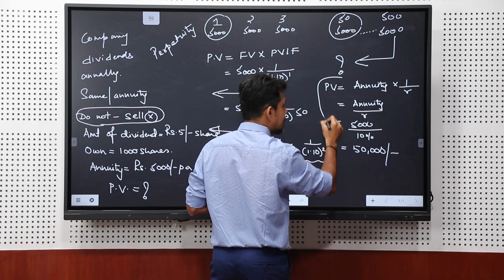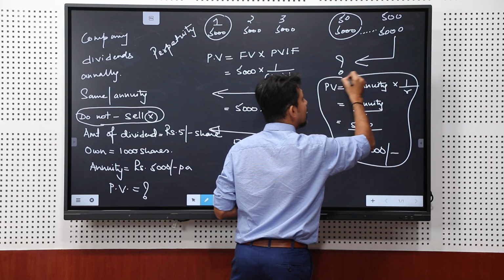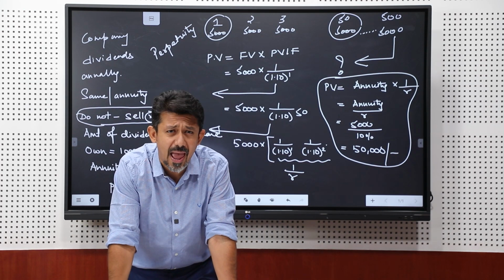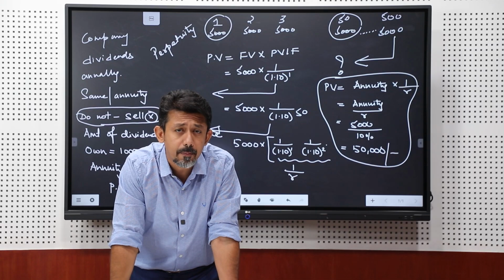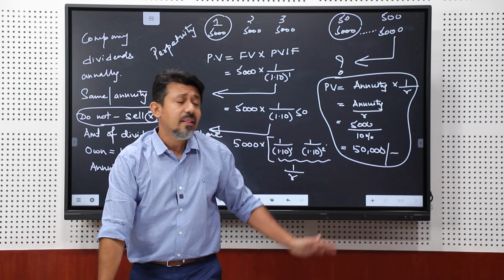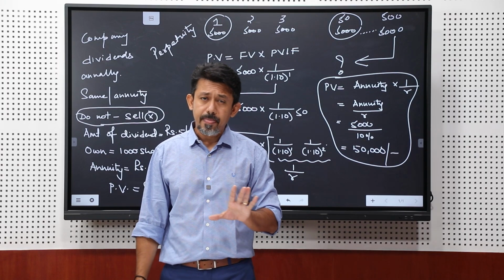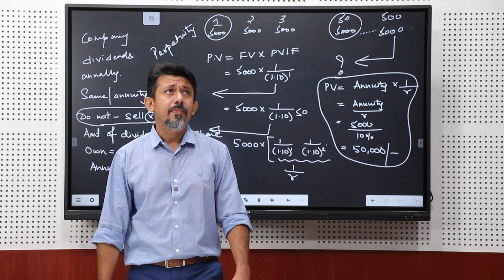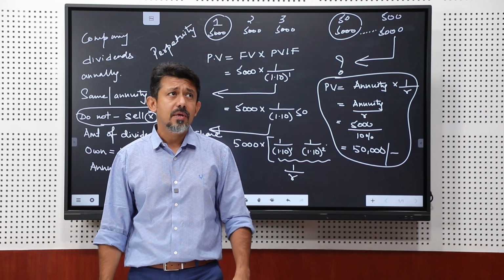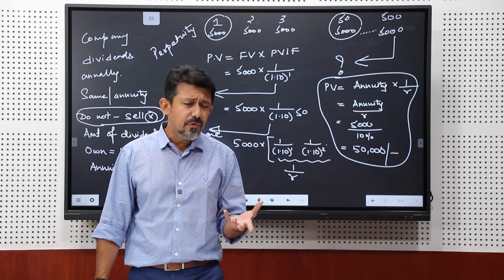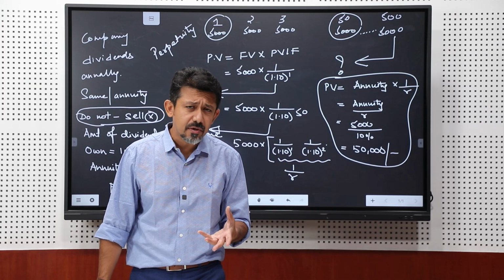So, what I am trying to say over here is the following, that if a company were to pay you a dividend of 5,000 per annum forever, perpetually, the present value of that is only 50,000. It looks to be difficult to understand because in the beginning you'd probably say that what if I were to get 5,000 for 100 years?